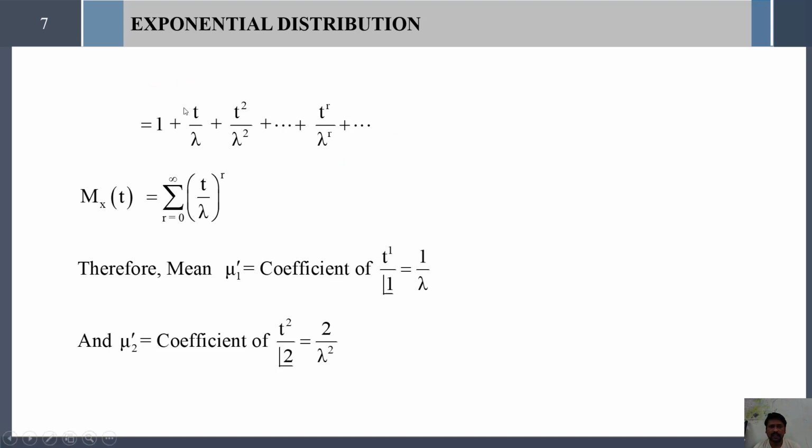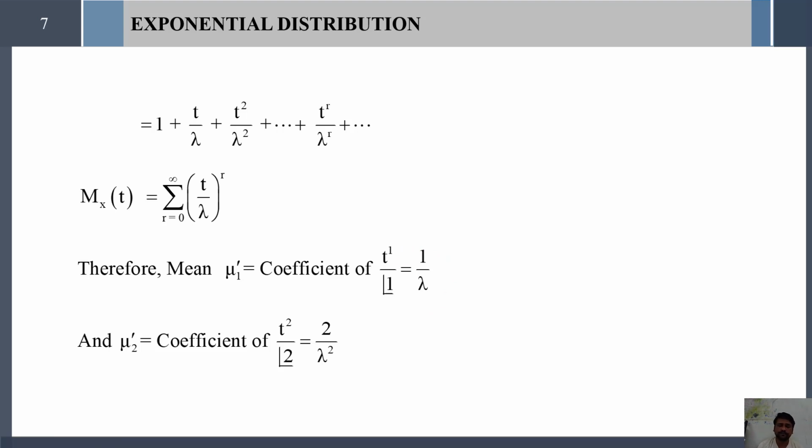So t power 1 divided by 1 factorial is the term here. You take t divided by 1 factorial outside, the remaining term is 1 divided by lambda. So the coefficient of t power 1 divided by 1 factorial is 1 divided by lambda. This is nothing but the first non-central moment, or mean value, for the exponential distribution.